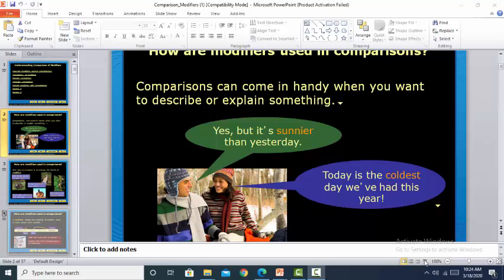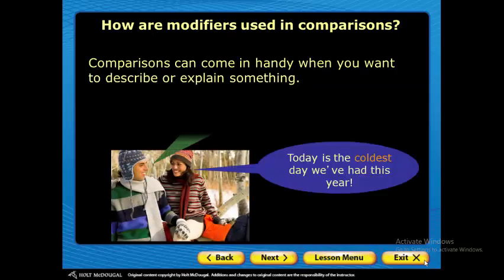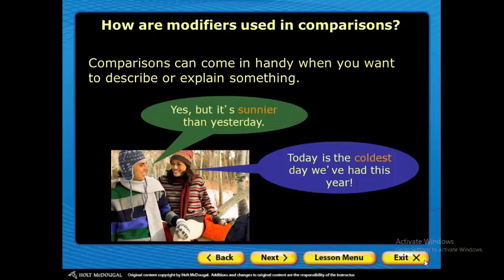Good morning, everybody. Our lesson today is in grammar, and it's entitled Comparative and Superlative Form of Adjectives and Adverbs. So we'll start to compare between different kinds of adjectives as well as adverbs. This is like an introduction. So we have here how modifiers are used in comparison. We have different ways to show them. We have an example here.